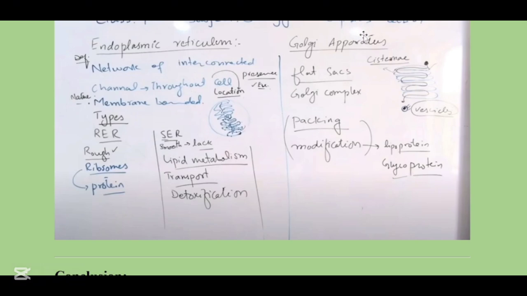This is the Golgi apparatus. These flattened sacs are known as cisternae. As you can see, this is a protein and a membrane is surrounding the protein. This membrane is known as the vesicles. And the Golgi apparatus function is that it helps in packing and modification of proteins. Golgi apparatus can combine lipids with proteins which create lipoproteins, and even carbohydrates with proteins which cause glycoproteins to be created.